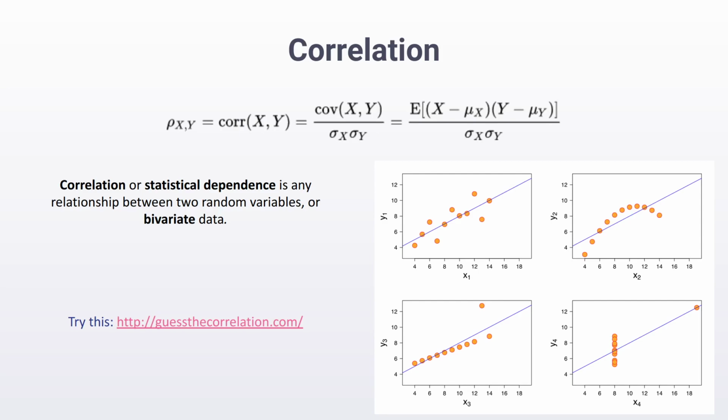You can actually figure out the values, the axes are given, and you can do the math. The scatter plots look very different, but if you calculate the correlation, they're exactly the same. The point here is that the quantitative value of correlation alone can sometimes be misleading. So whenever possible, look at the plots as well. And by the way, if you want to get a good feel of what correlation is like, play this game. It's called guessthecorrelation.com. It's a fairly interesting game.